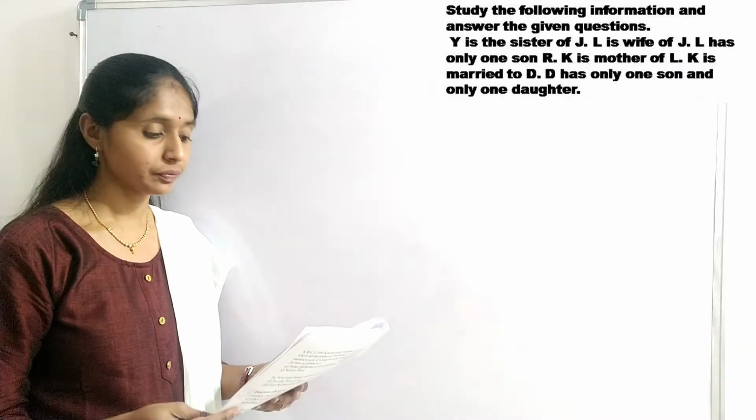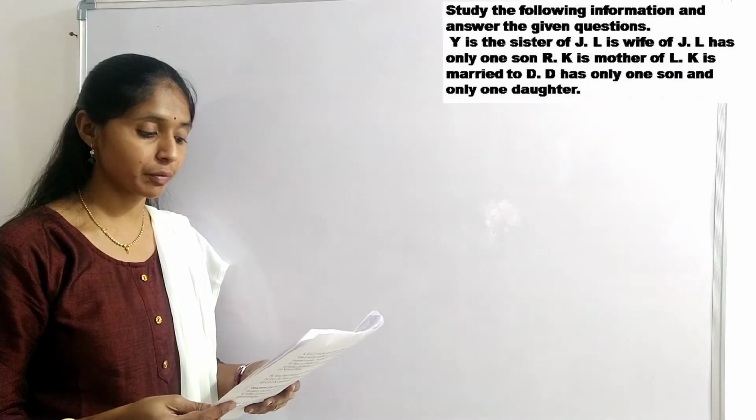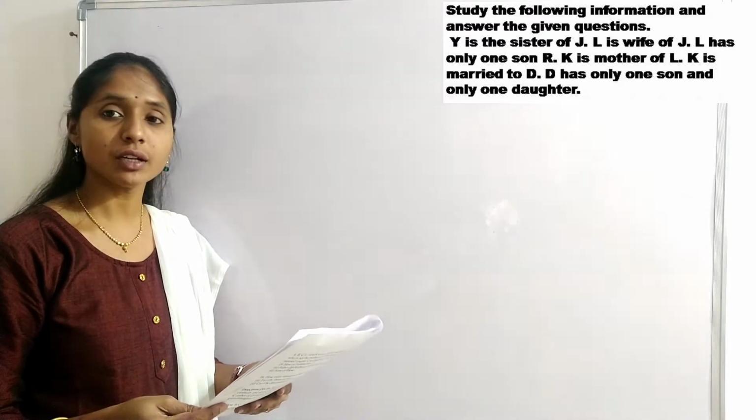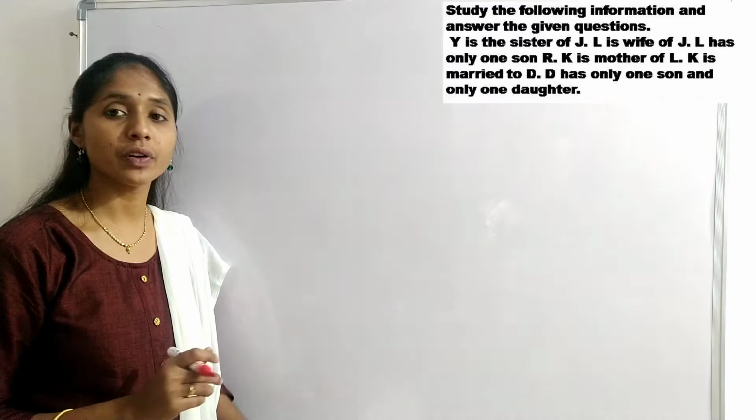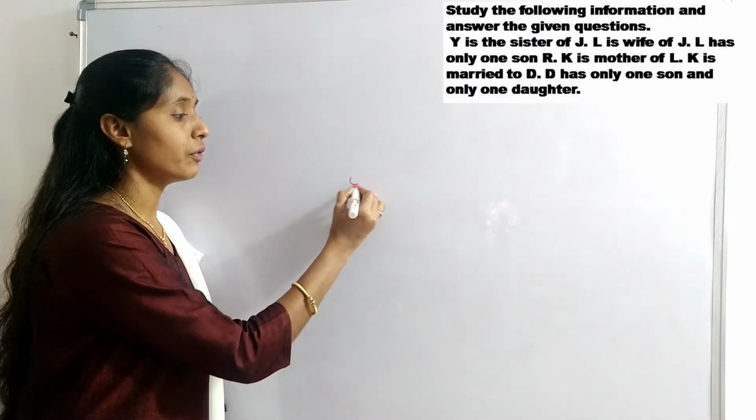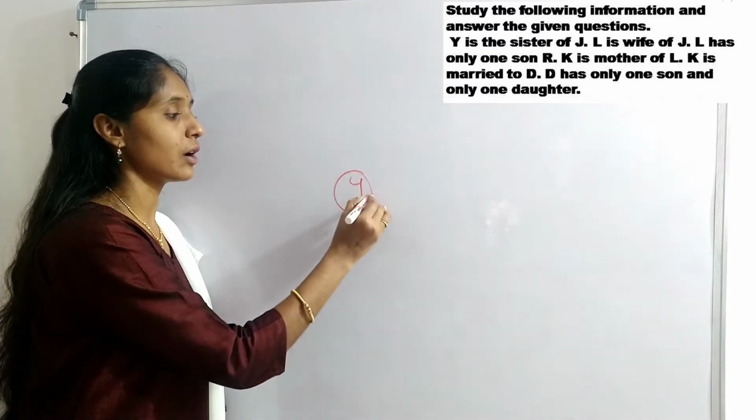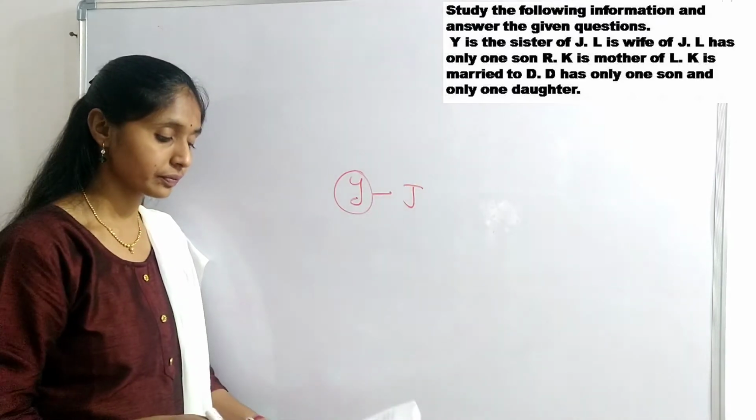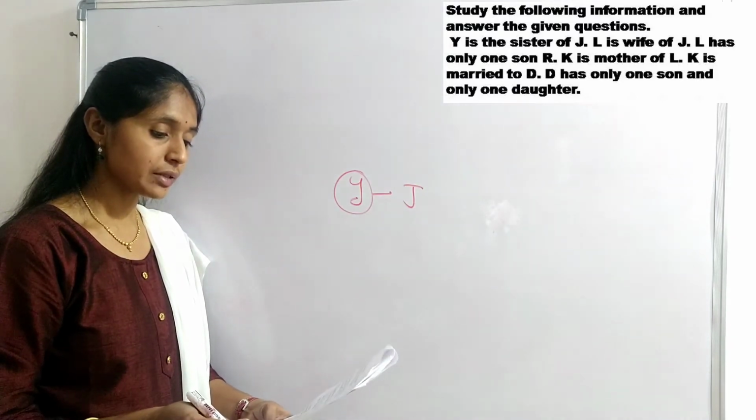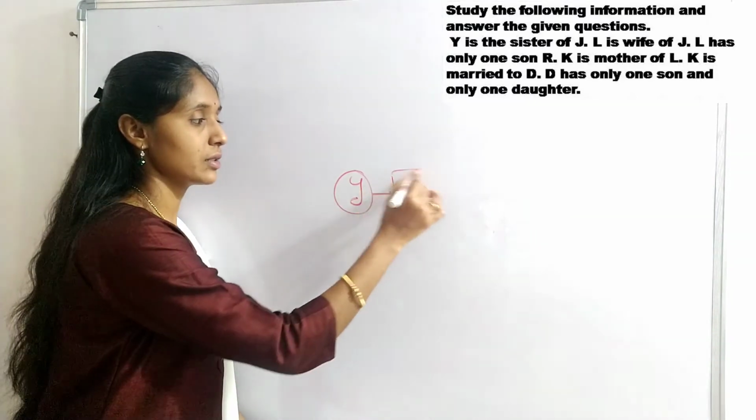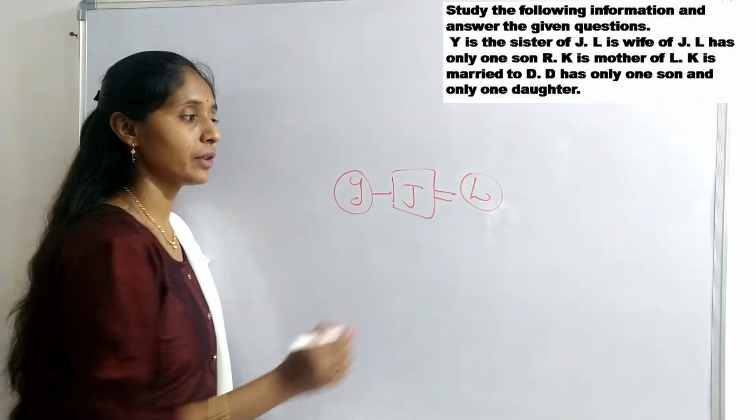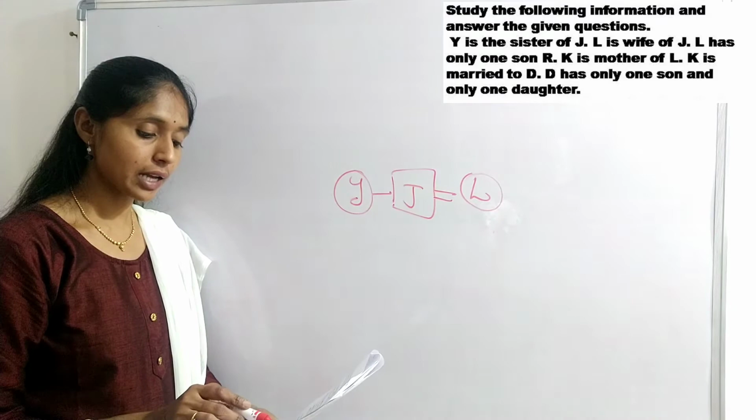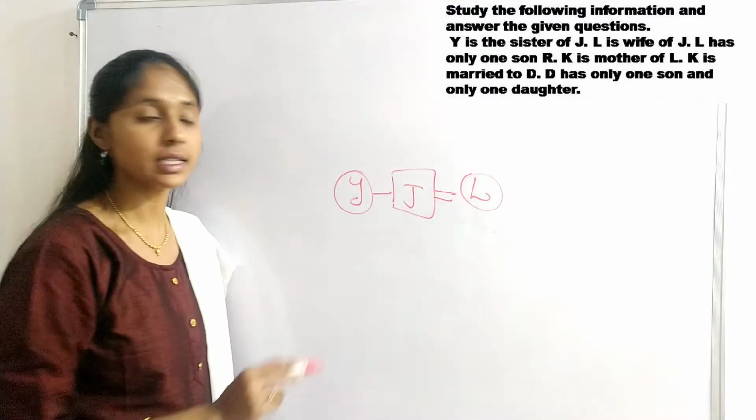Next question. Study the following information and answer the given questions. Y is sister of J. L is wife of J. So J is husband. L has only one son, that is R.